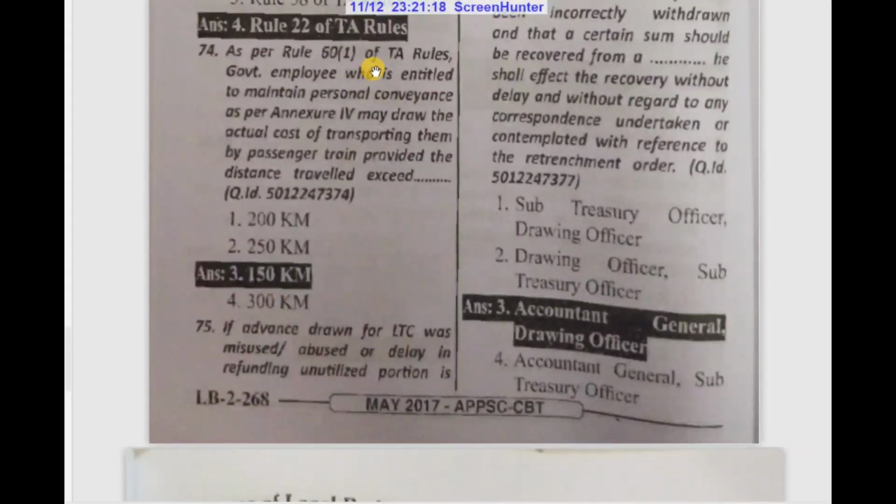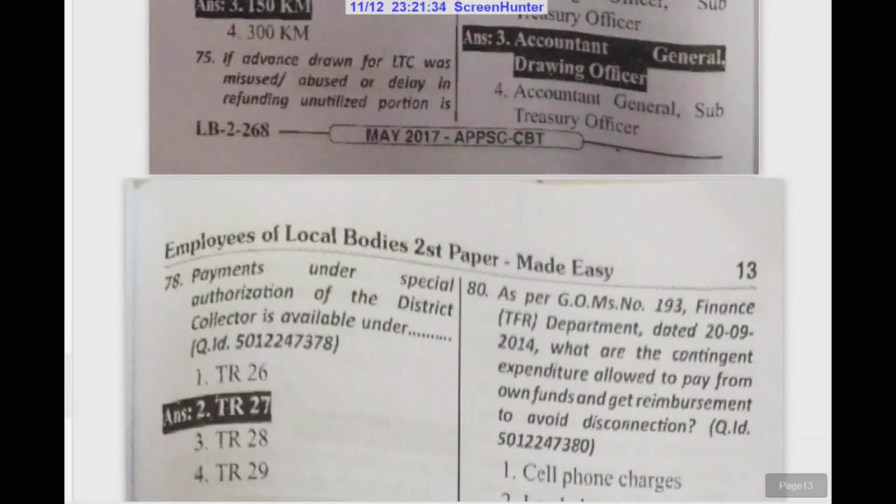As per Rule 61 of TA rules, a government employee who is entitled to maintain personal conveyance as per Annexure 4 may draw the actual cost of transporting them by passenger train, provided the distance travelled exceeds 150 kilometers.